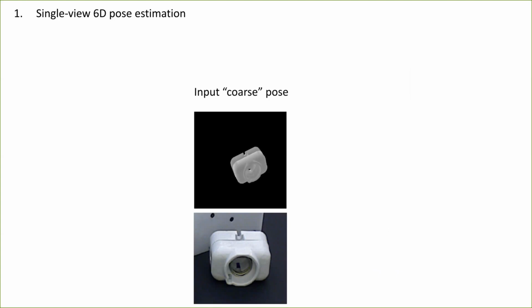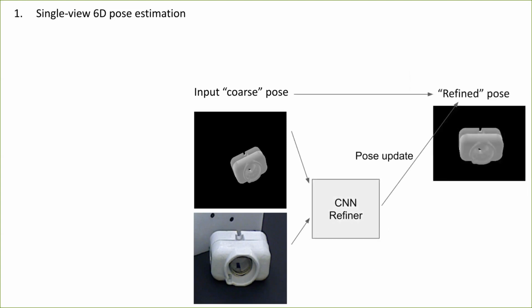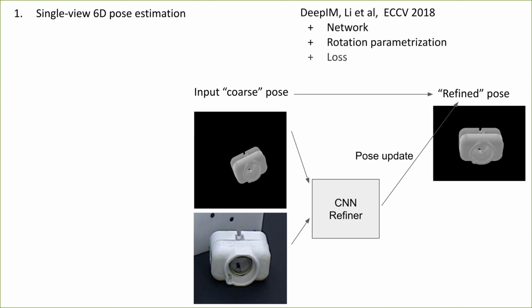The input image and rendering of the object in the given input pose are given to a CNN which predicts a pose update. Our method is inspired from DeepIM, to which we bring several technical improvements related to the base network, the rotation parametrization, the loss, and the data augmentation of the training images. Our implementation in PyTorch achieves significant improvements over state-of-the-art, and we make the code available.